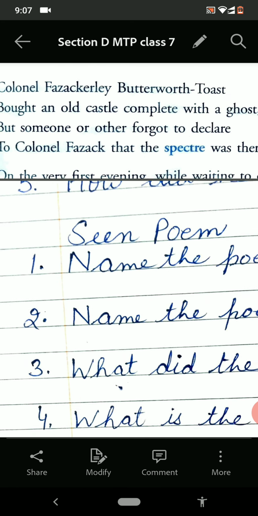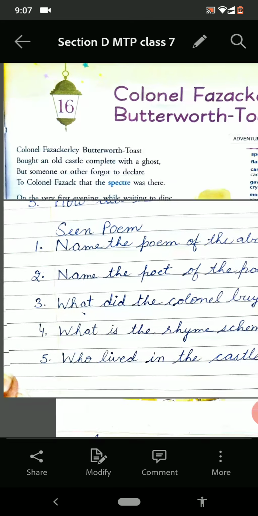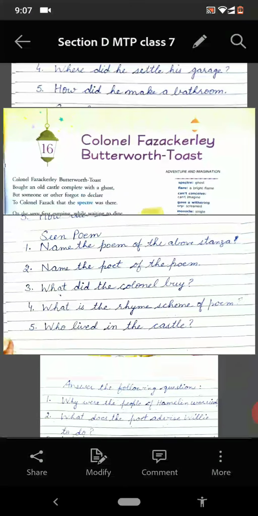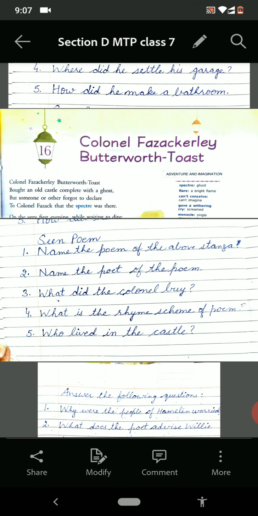So, this is your seen poem, and let us see question number 1. Name the poem of the stanza, and it is given on the top. Colonel Fazackerley Butterworth-Toast. This is the name of the poem.